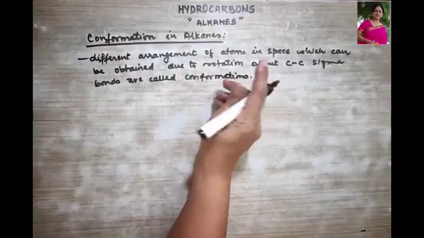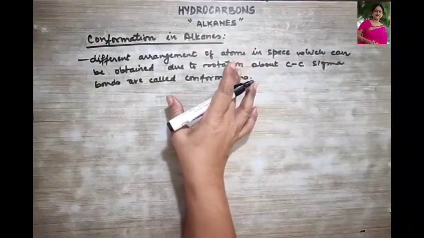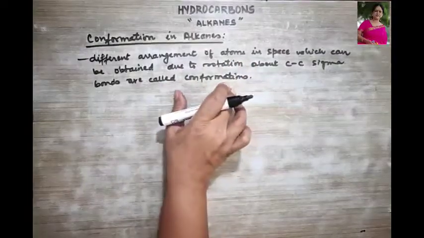Okay, the complete process is called conformation.